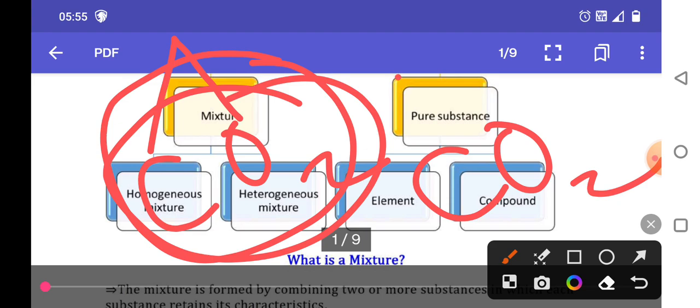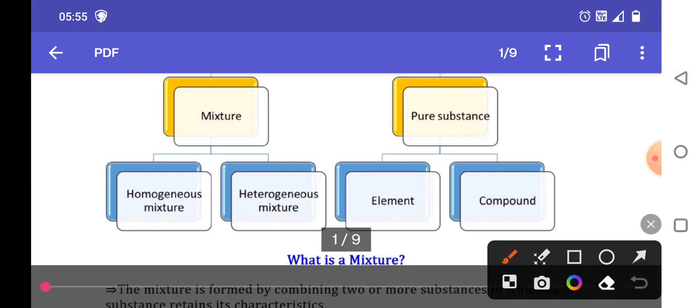As well, in the case of water, hydrogen and oxygen are combined to form water, or to form a compound. Okay, then impure substances means mixtures.